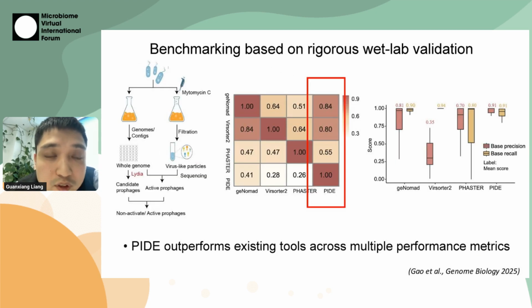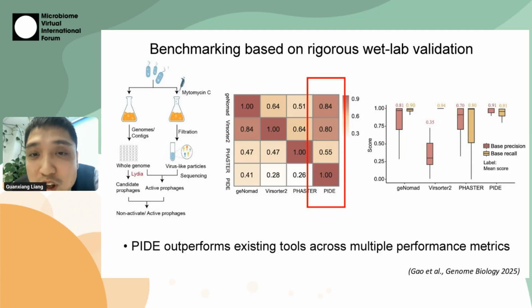We did some benchmarking. For wet lab validation, we used mitomycin C to induce prophages from the bacterial strains that we have in our lab, and we made a data set and benchmarked different tools. We cannot say PAD is best, because most of the time we don't know whether a prophage can be induced or not. But we can see PAD can recover most of the prophages compared to each widely used software.